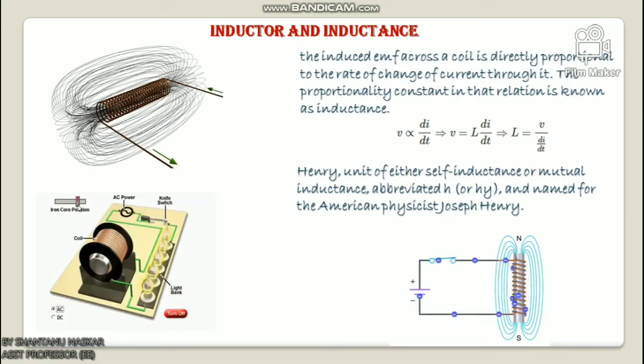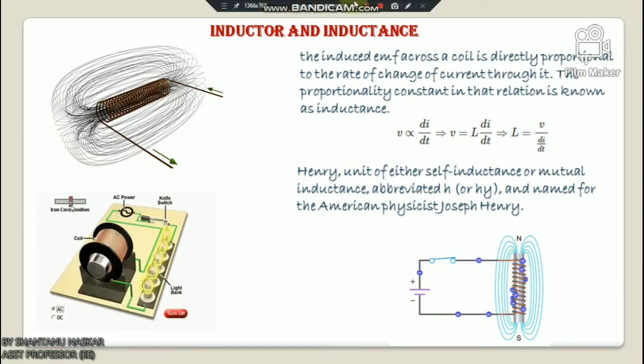So, the inductance of a coil due to current in another nearby coil is called mutual inductance, and the inductance of a coil or inductor due to its own current is called self inductance.